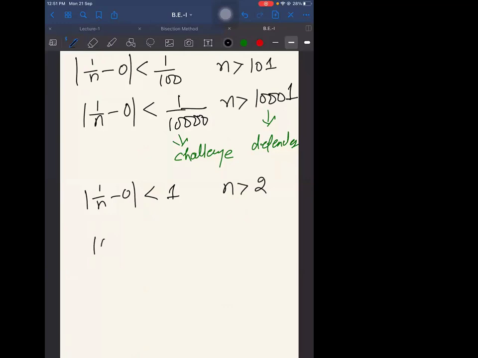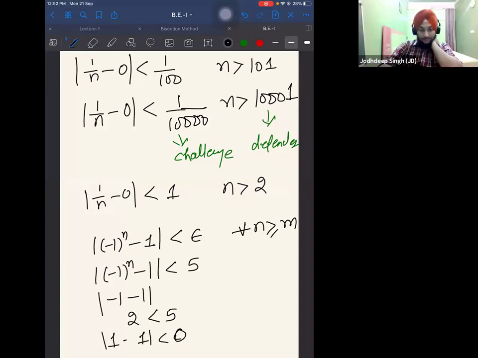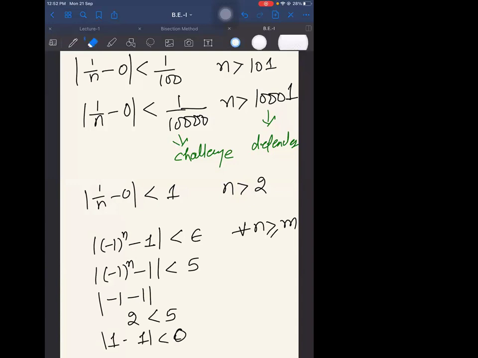So can this be true? Will this converge to 1? Let's say you choose 5. So for 5 it is true, right? Either it will become -1, 2, and 2 is less than 5, or it will become 1 minus 1, which is 0. True, right? But for smaller values of epsilon, it may not be true. In fact, it will not be true.